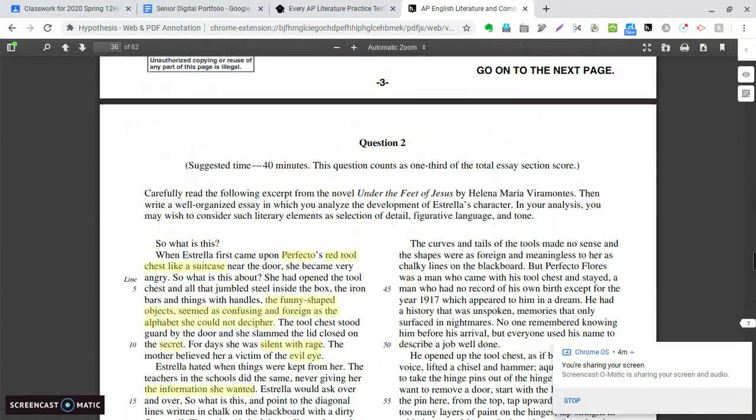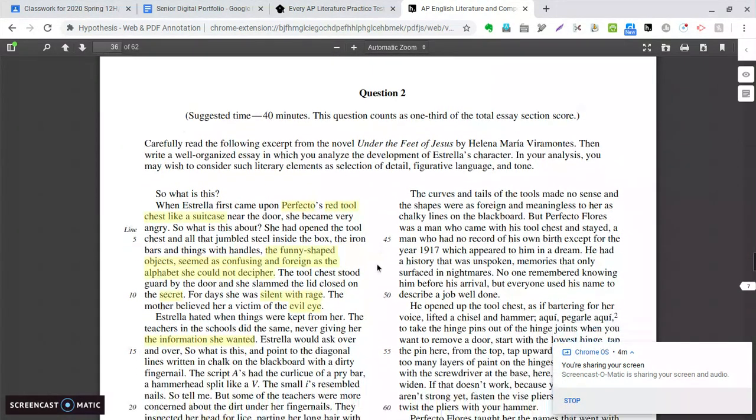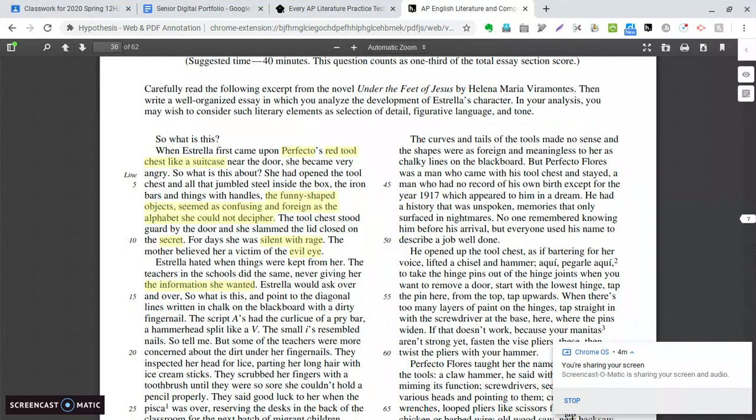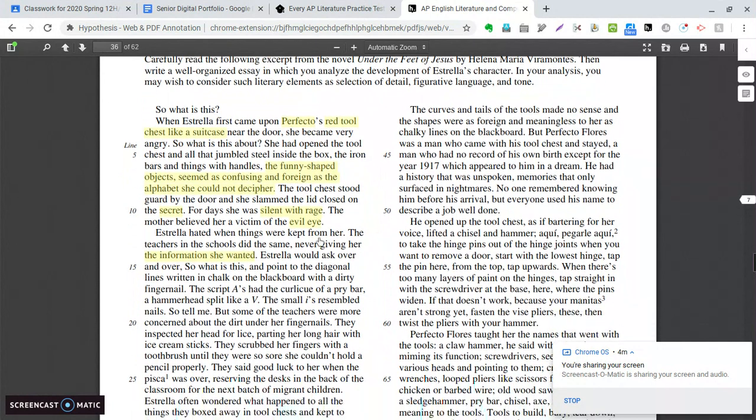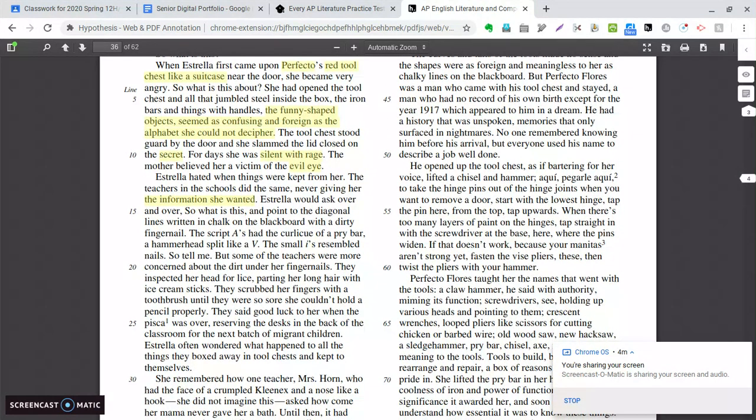Let's just go back up and make sure we're looking for detail, figurative language, and tone. So at the very start, we've pointed out some important details. We looked at some of that figurative language, like the simile of the tools being like the unknowable alphabet, and we've seen the anger in her tone. Now I'm going to shift as we move into the second paragraph.